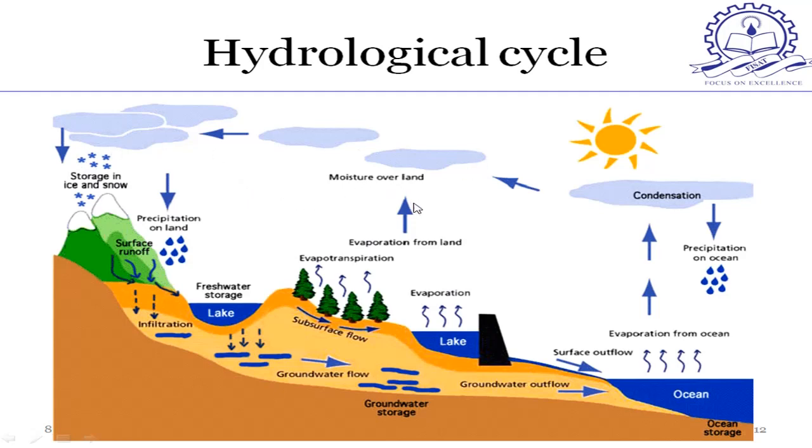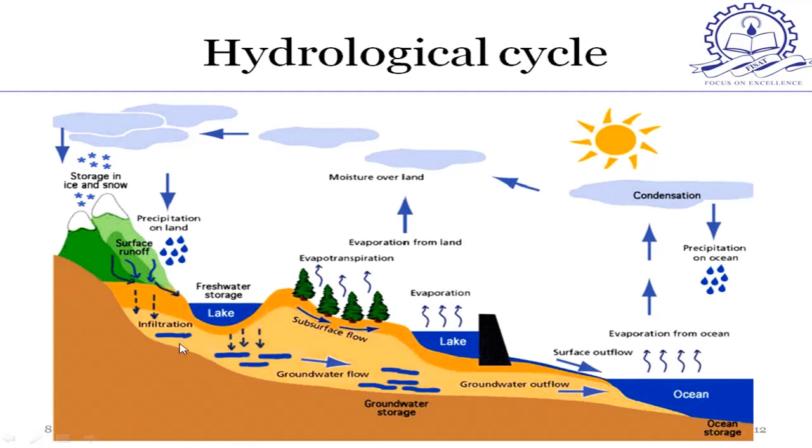With the help of this figure, I will elaborate the hydrological cycle. From this figure, it is clear that water from oceans and lakes is evaporated into the atmosphere. The vapor is condensed and falls on the earth as precipitation. Some amount of precipitation falls directly on the ocean and some on the land surface. The portion of precipitation that falls on the rivers and lakes finally reaches the ocean.